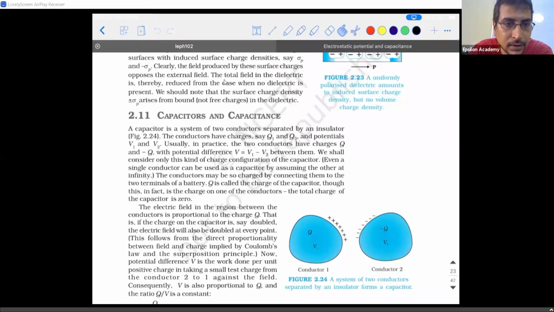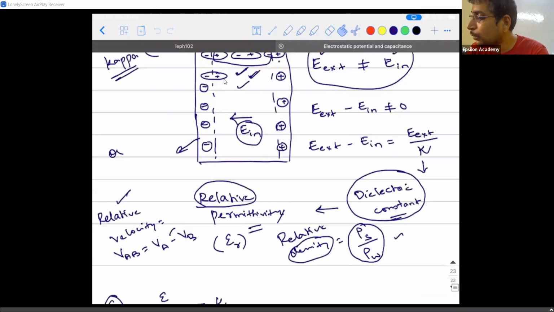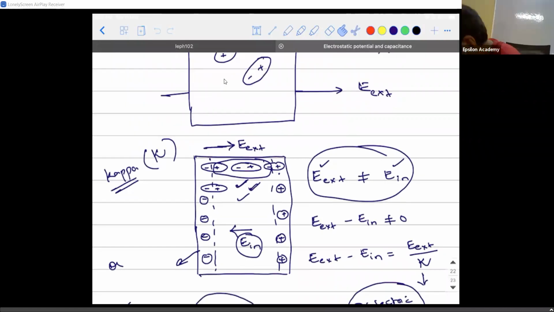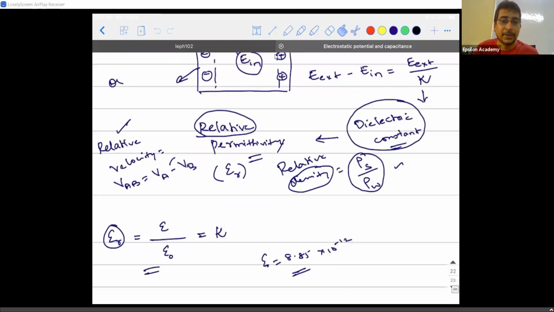So we'll get started. Last topic I remember explaining was the concept of dielectrics and polarization, right? During that time I introduced a new term called relative permittivity, or the other name for it is dielectric constant. I hope you guys have revised it and remember. Is there any doubt from the topic?